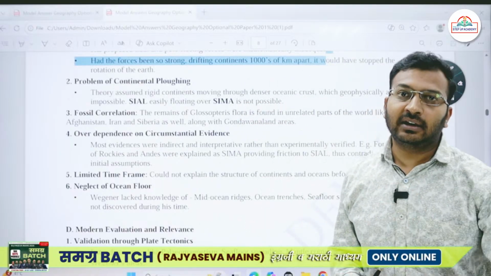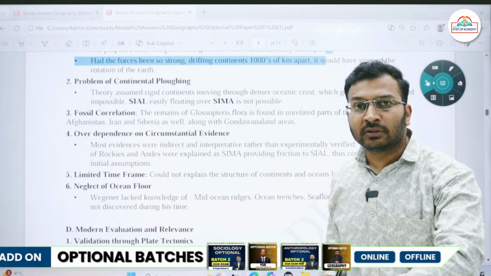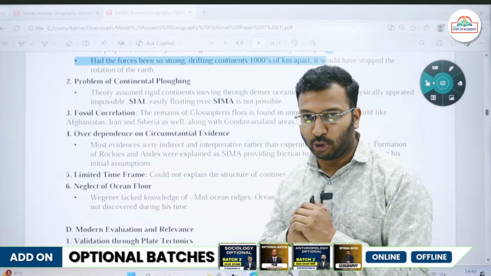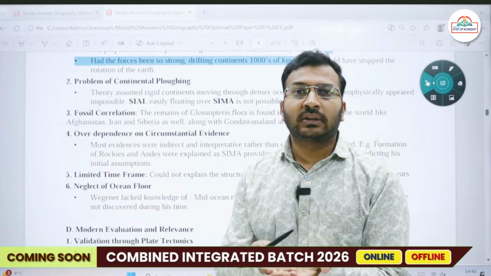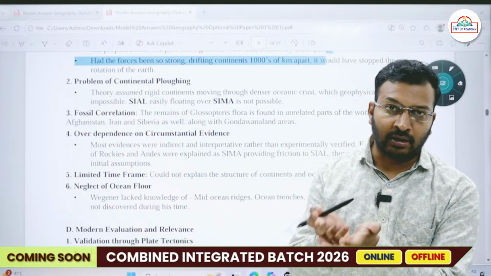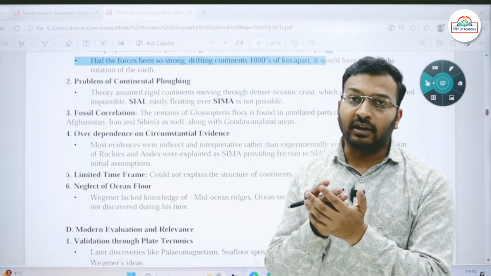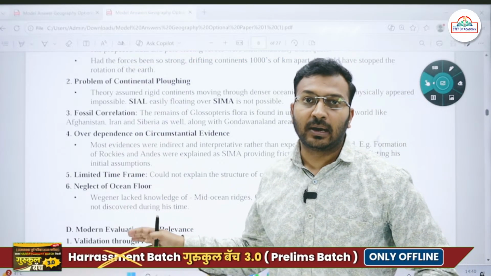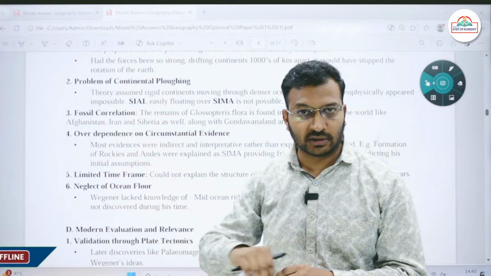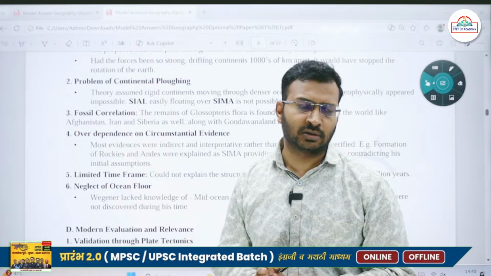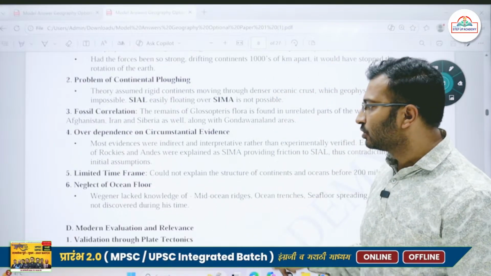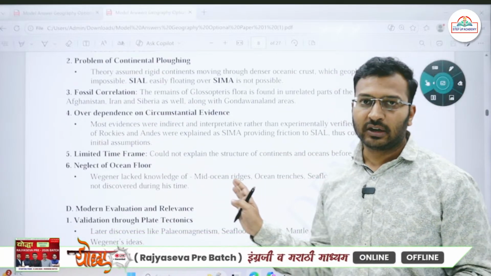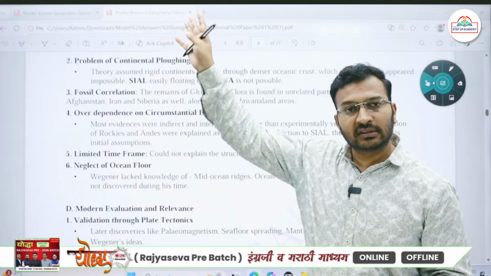And at that time, we were not aware of the different topography present on the ocean surface or at the bottom of the oceans. Today we know that there are trenches, deeps, ridges, guyots. There are different topographical features along the ocean floor as well. But in 1912, there was no information with Wegener or with some other oceanographer or geographer at that time. So Wegener had limited knowledge with respect to mid-oceanic ridges, ocean trenches, and seafloor spreading, as a result of which his theory was criticized.